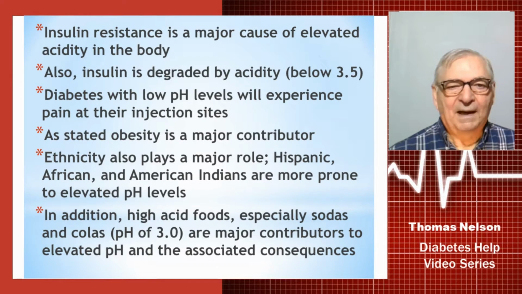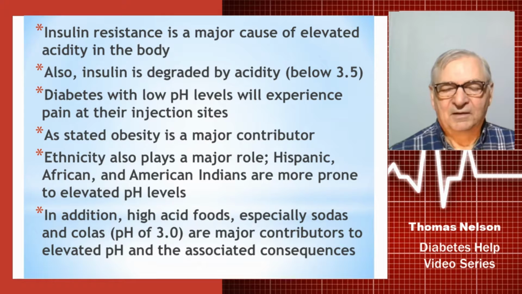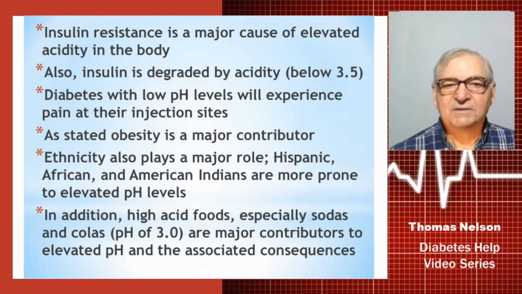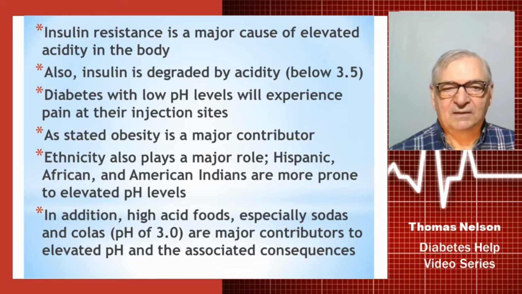Insulin is degraded by acidity. Whenever the blood pH is below 3.5, insulin becomes degraded. And diabetics with lower pH levels are going to experience pain at their injection sites if the pH gets too low. As stated, obesity is a major contributor.